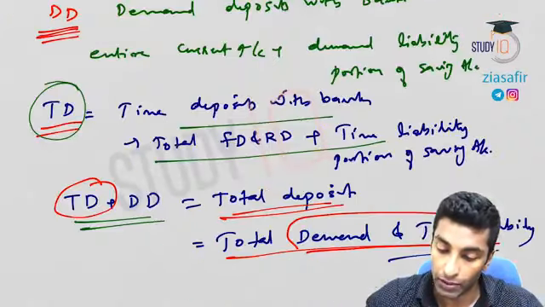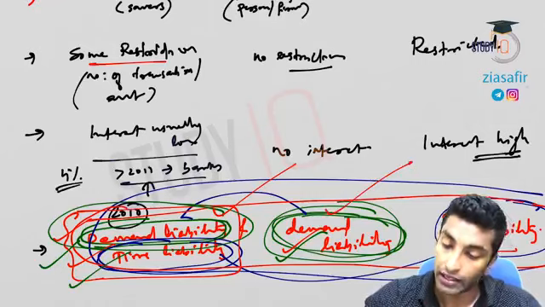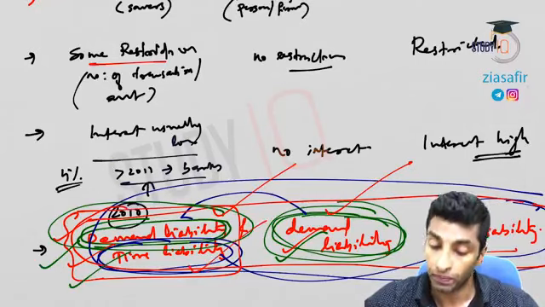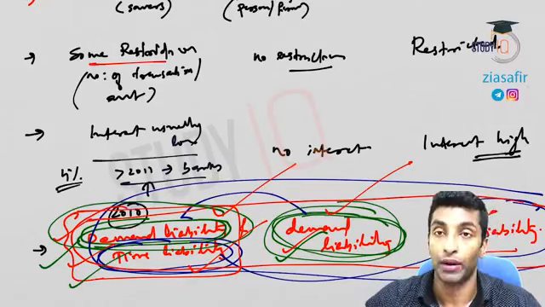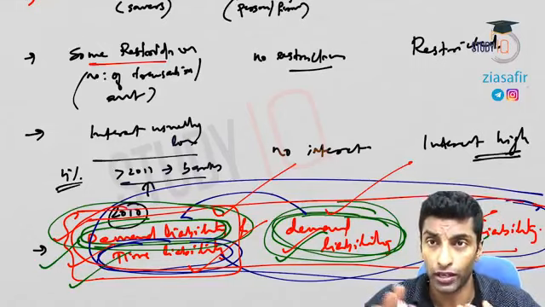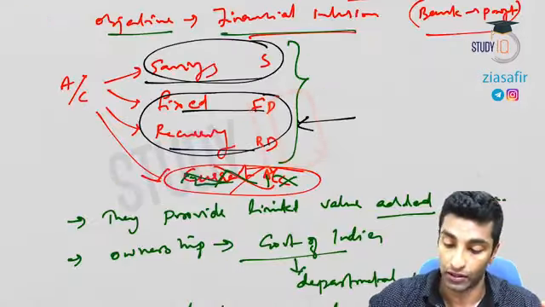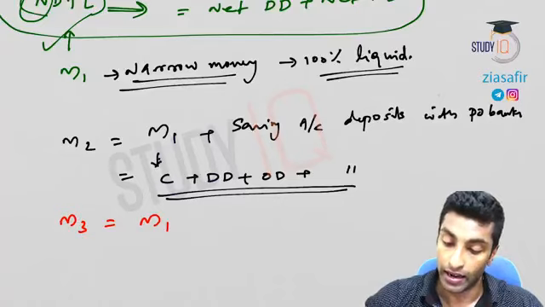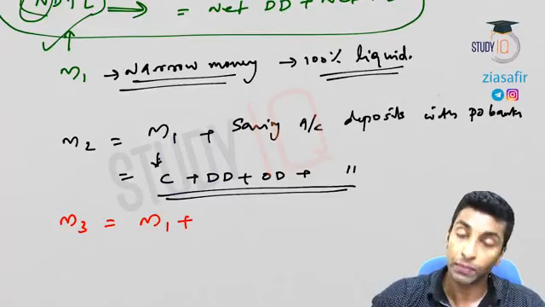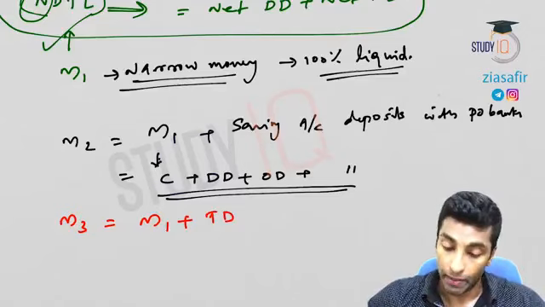So these are two different types of deposits, right? Here we have taken this demand portion. What we left out is this time liability. Together we make it as total time deposits, or we would say net time deposits. I told you why we are calling it net. So M1 plus time deposits, or net time deposits.